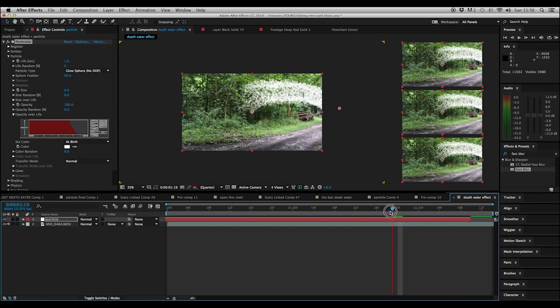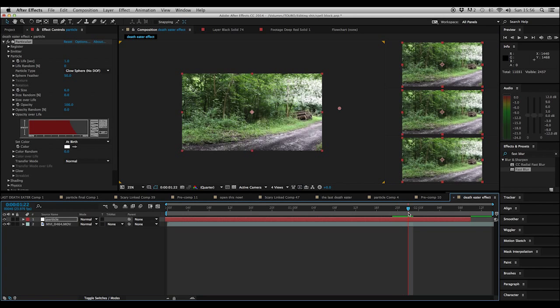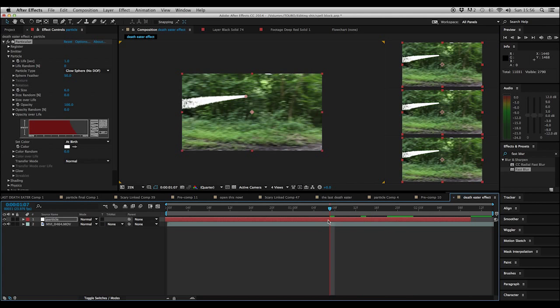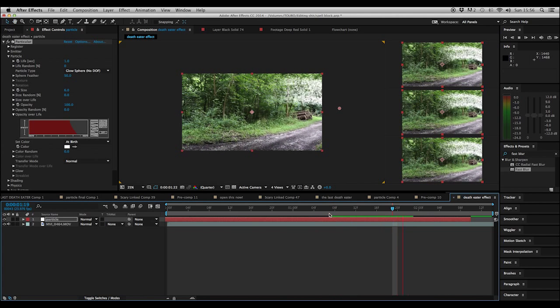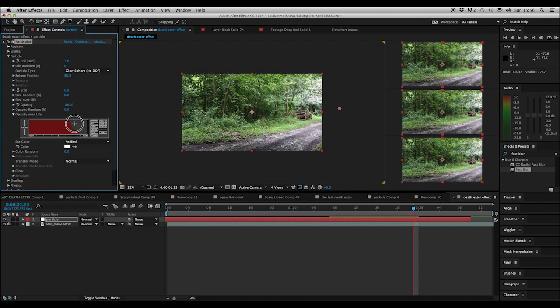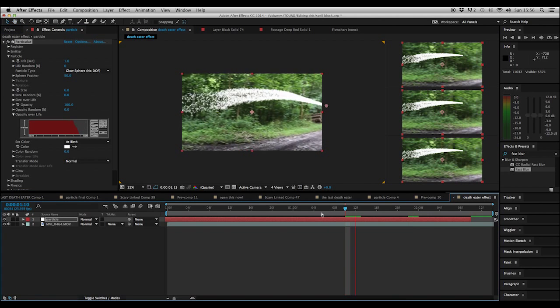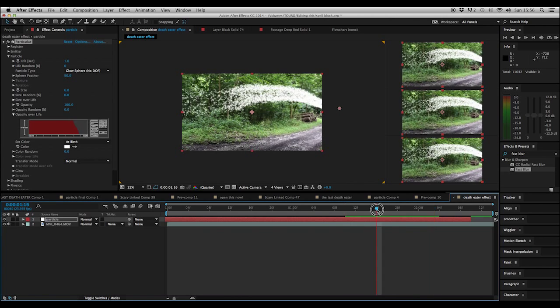How can I explain it? We're cutting off part of our Death Eater particle effect, and it just emphasizes that forward motion that it's going. You can do whichever one you want. That might even be a bit too much, something like that. Yeah, I think that's good.